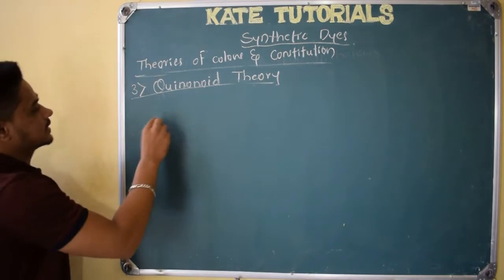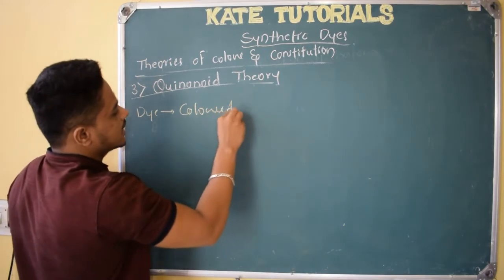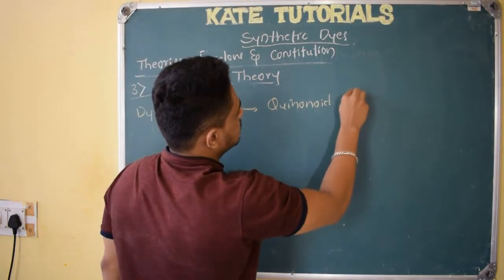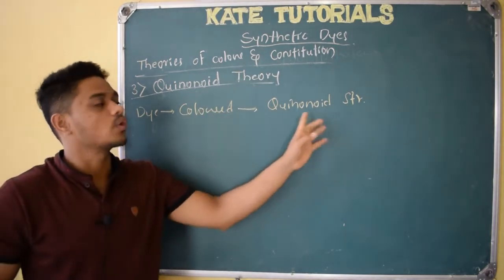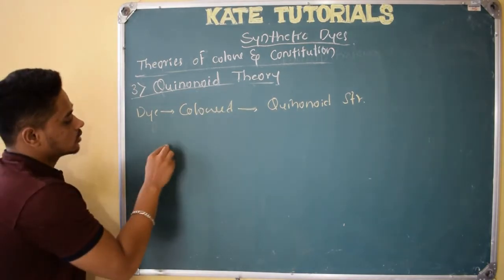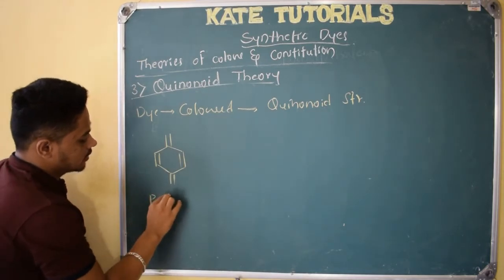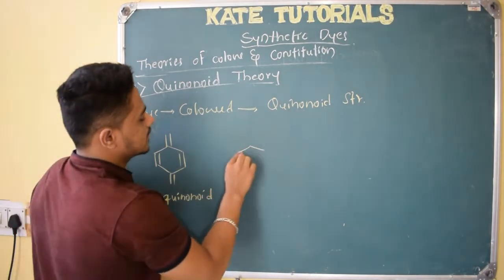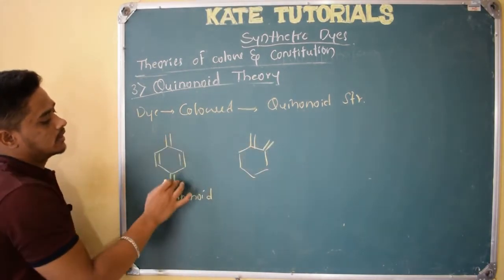According to this theory, a dye is colored when it has a quinonoid structure. That is the statement of this theory. So a dye is colored when it has quinonoid structure. Please write it down. So what is this quinonoid structure? This is a para quinonoid structure, whereas this one is ortho, like this, with double bonds. Here para is there: double bond, single bond, double bond.